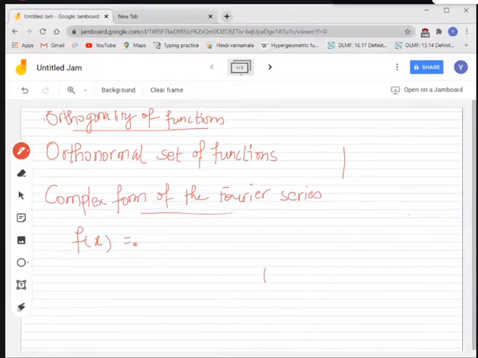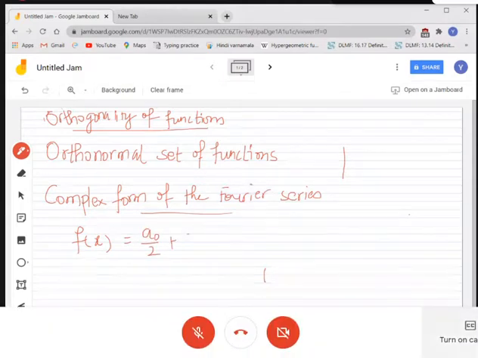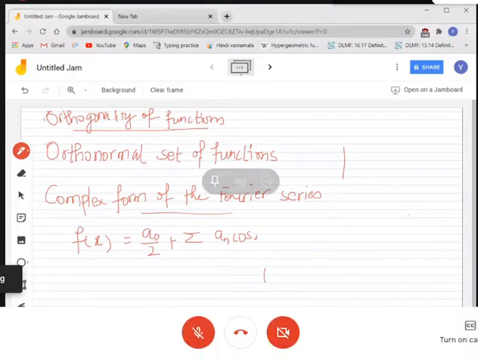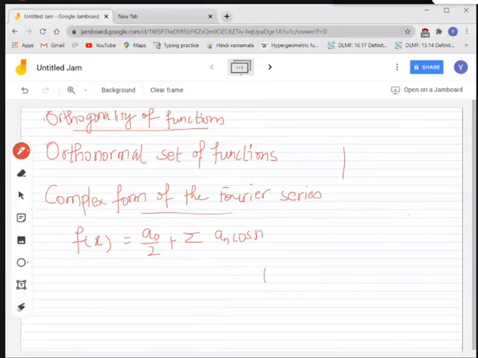So here f of x is nothing but, this is what we have already studied, a0 by 2 plus the sum of an cos nx plus bn sin nx, where n goes from 1 to infinity. We are using nx only because it is pretty simple and easier to handle and helps us understand the concept.